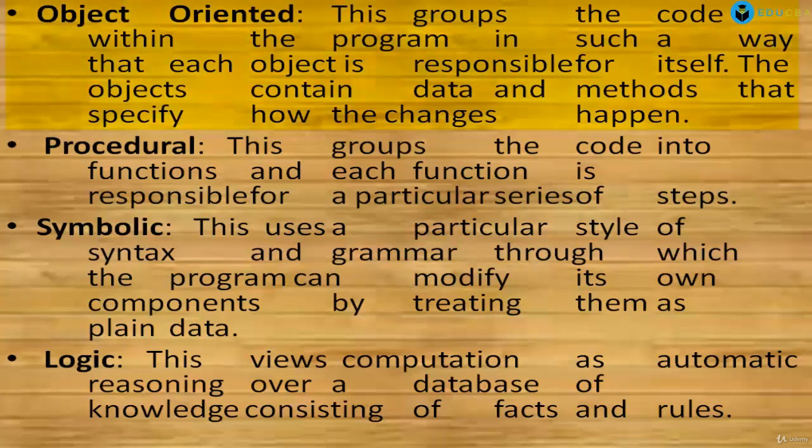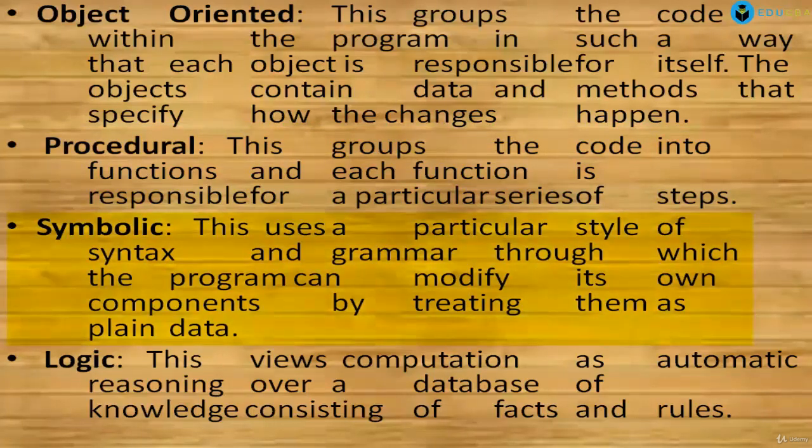Next is object-oriented. This groups the code within the program in such a way that each object is responsible for itself. The objects contain data and methods that specify how the changes happen. So in that you know very well that we are using objects. We basically know the language C++, which is totally based on that paradigm. So that is object-oriented. Next is procedural, that is your C language, you can say. This groups the code into functions and each function is responsible for a particular series of steps. So basically in this we are following procedures. Our code is in the form of procedures.